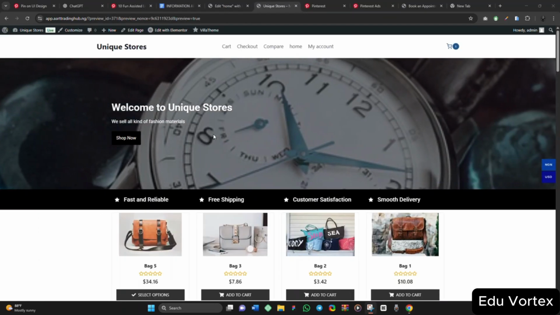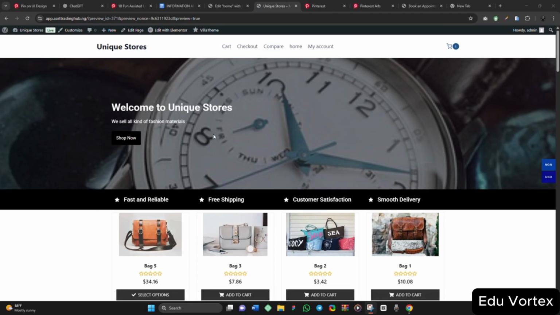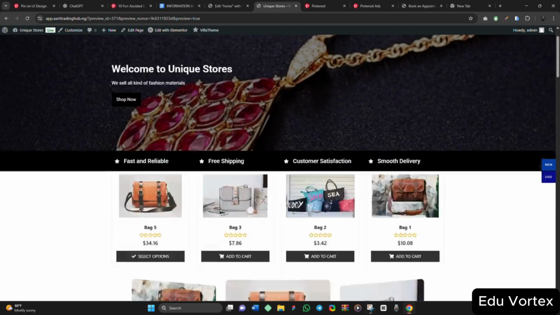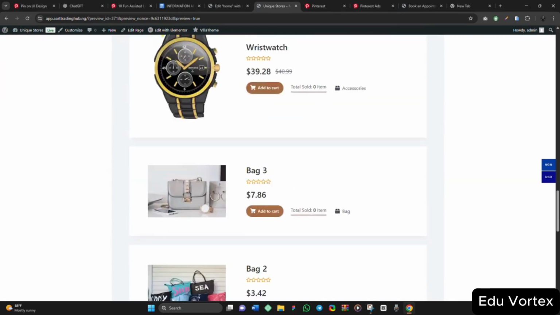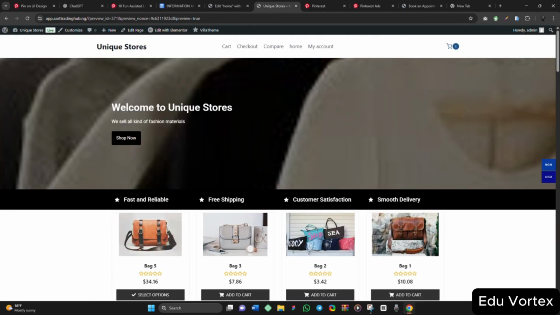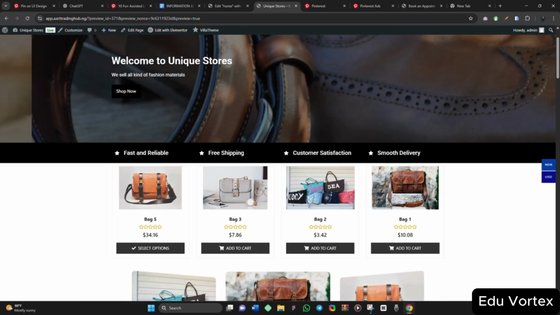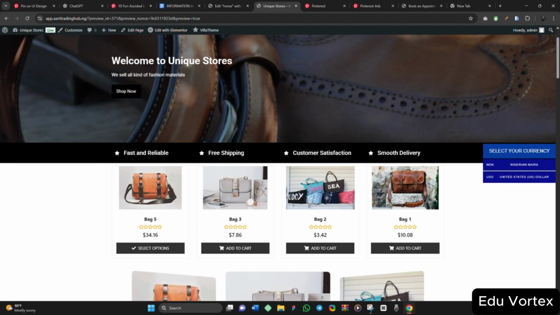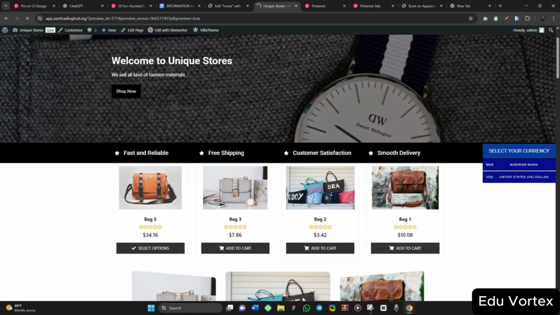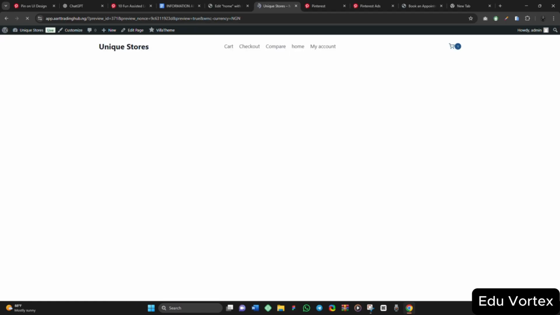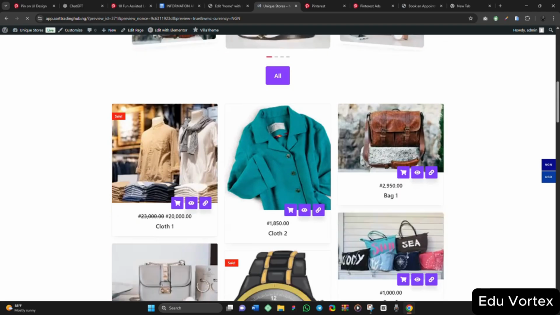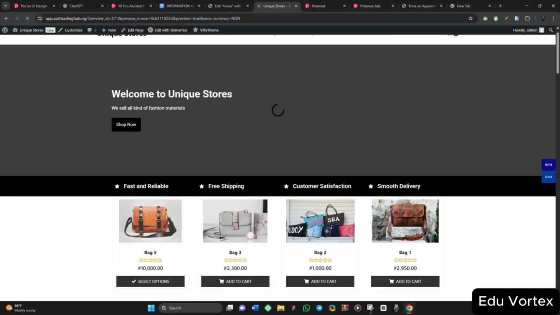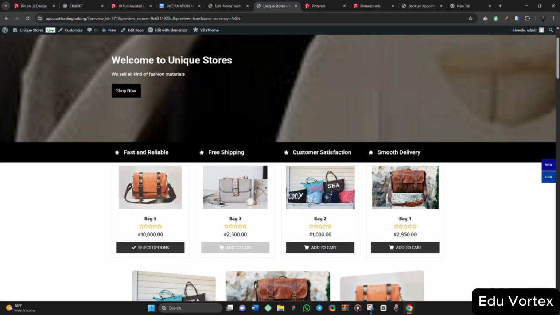So finally, we are going to test our WooCommerce website, everything that we built. So this is the home page here. So I want to change the currency from dollar. It is in USD right now. I want to change it to naira. So I'll come here, click on this naira, and it will load like this. You see, so if you want to add to cart, I'll come here, I will click on this add to cart.